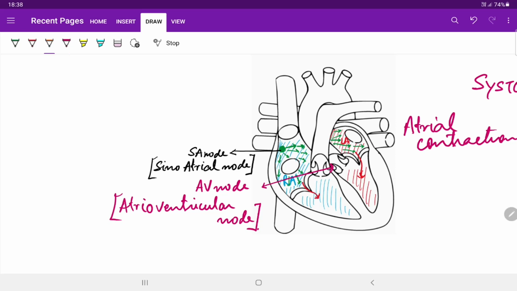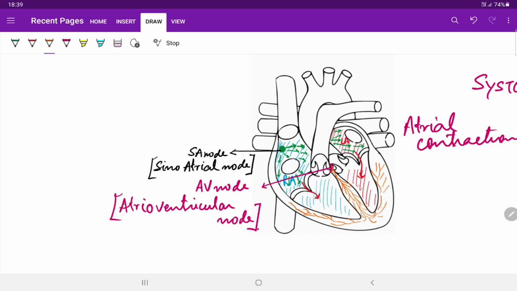After that, from the AV node, several branches arise downwards, and these branches are supplied to the ventricles. They form connections into the ventricles, and they further move up through the myocardium, supplying their branches to the ventricles.